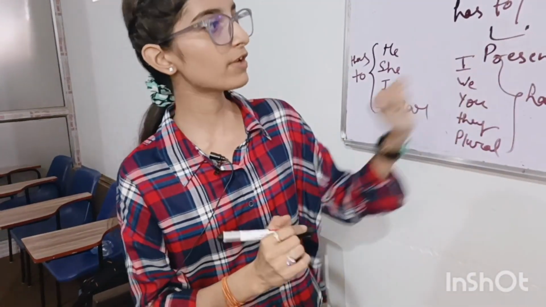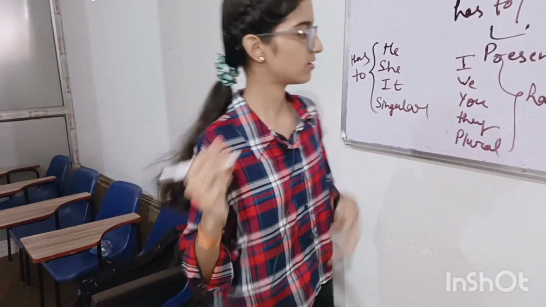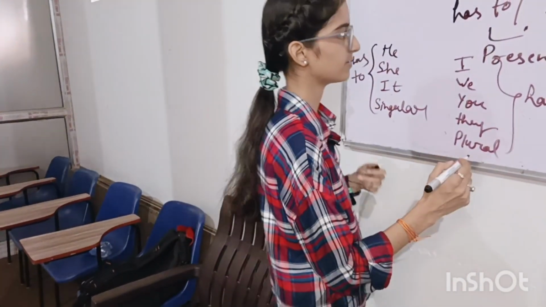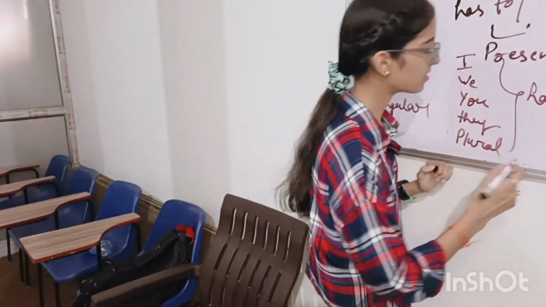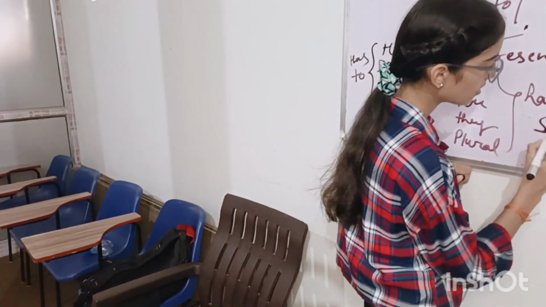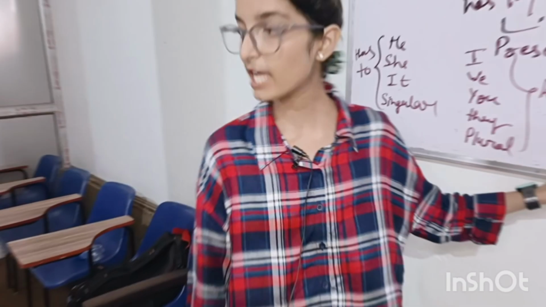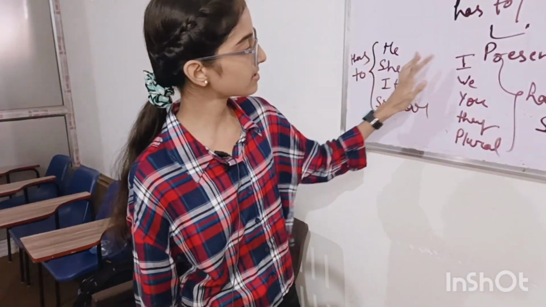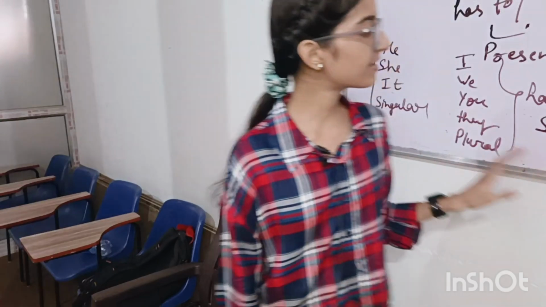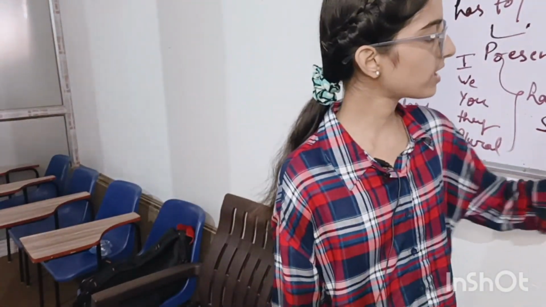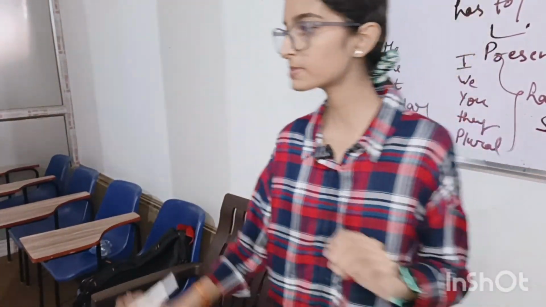In past we will use had to. The past. Okay. Now come to the syntax of this grammar. Subject plus has to, and when our subject is I, we, you, they and plural, then we will use have to. And in both has to and have to we will use V1, verb's first form.